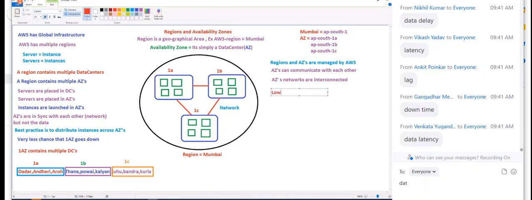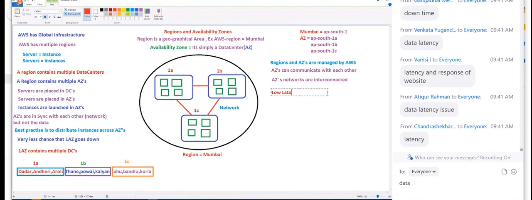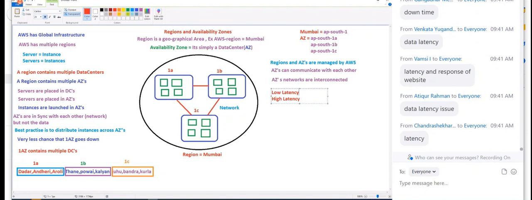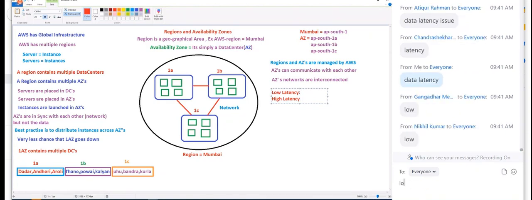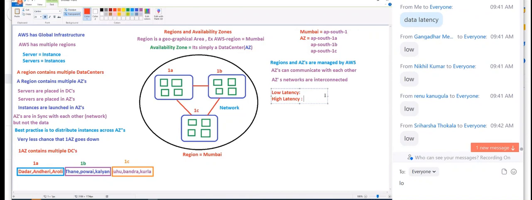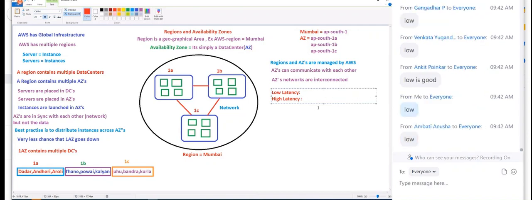So guys, we need to know the difference between low latency and high latency. Which one is good? Many people confuse here. So remember, low latency is always good and high latency is bad.